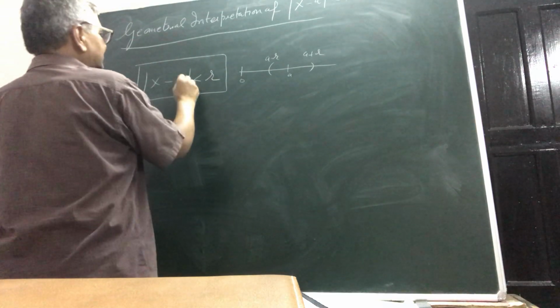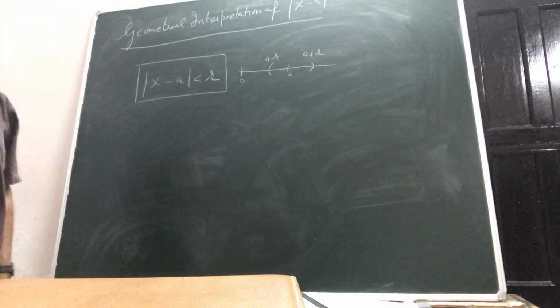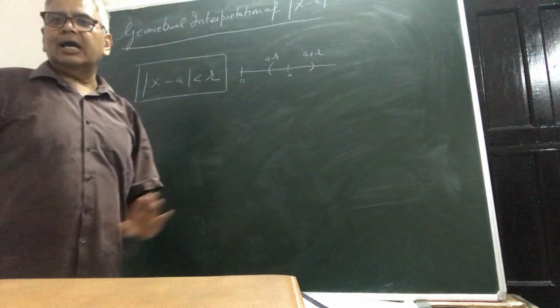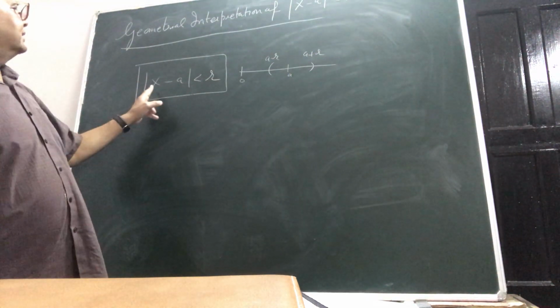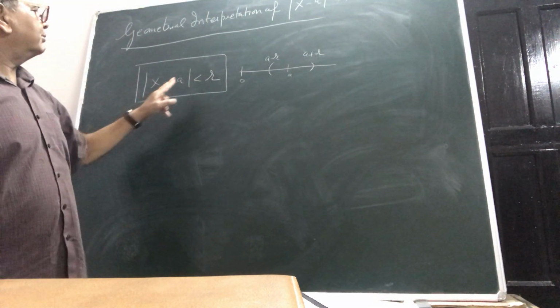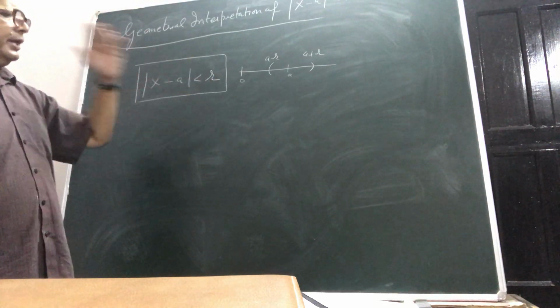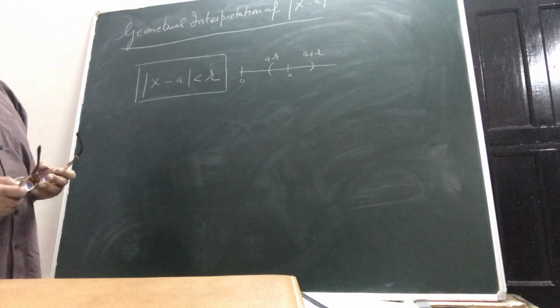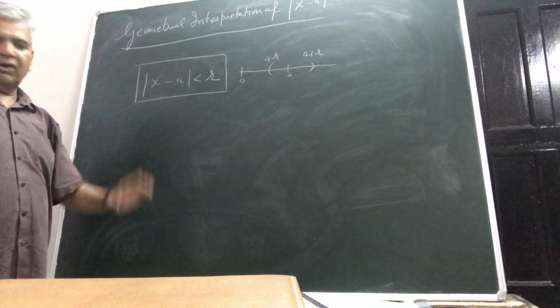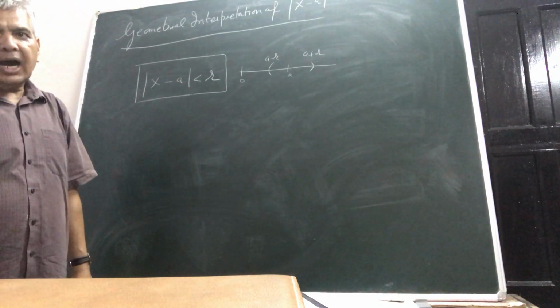So effectively this inequality gives you the open interval a minus r to a plus r, or in other words, this inequality gives you the r neighborhood of a. See, in your class 11th, you must have come across these sorts of inequalities. Mod x minus a is less than r.